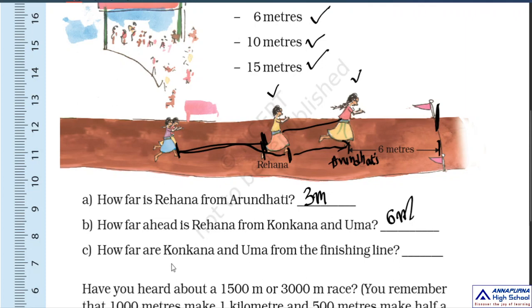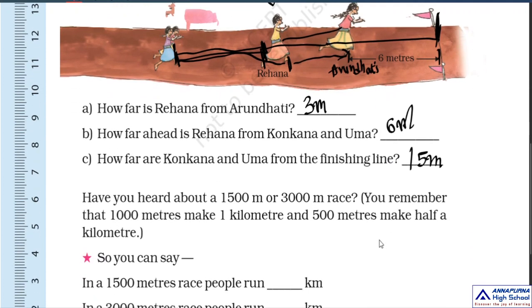How far are Konkana and Uma from the finishing line? So where is the finishing line children? This is the finishing line. Where are Konkana and Uma? Here. So how far are they? Here to here 6 meters. Then 3 meters. 6 plus 3 how much? 9. Now here to here 6. So 9 plus 6, 15 meters. So what is the distance? That is 15 meters. Okay children? Okay, move to the next one.